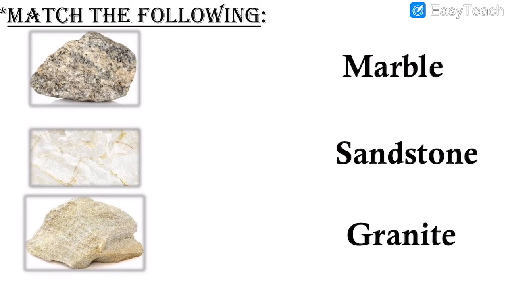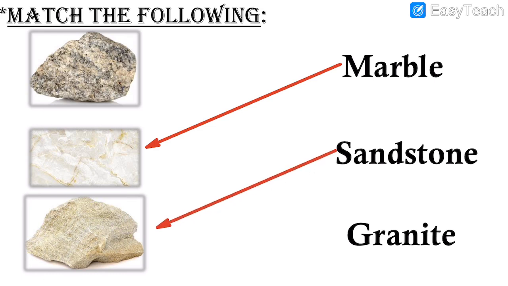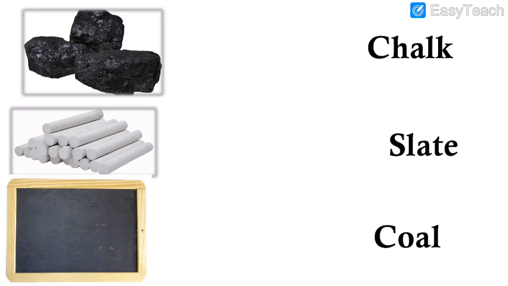Now let us do this match the following activity which is given over here. We have to match marble, sandstone, granite. First of all, let us see where is marble. Marble is given over here. Where is sandstone? It is shown here. Granite is shown over here. Do you know which are the hard rocks? Marble, sandstone and granite. All are hard rocks.